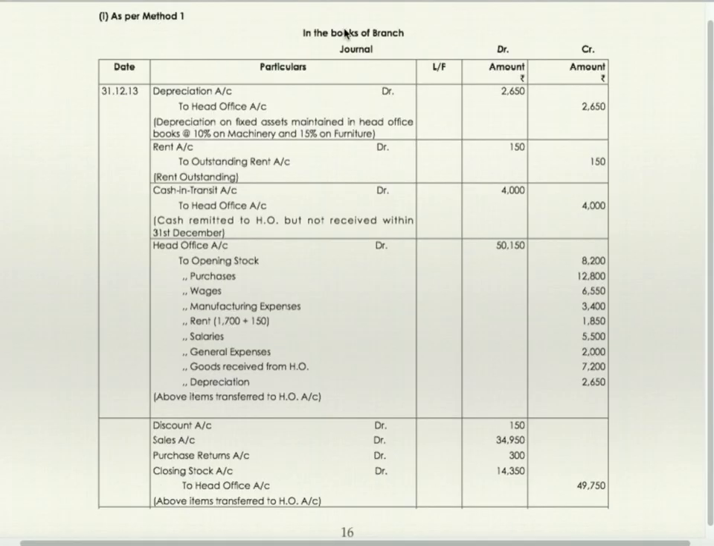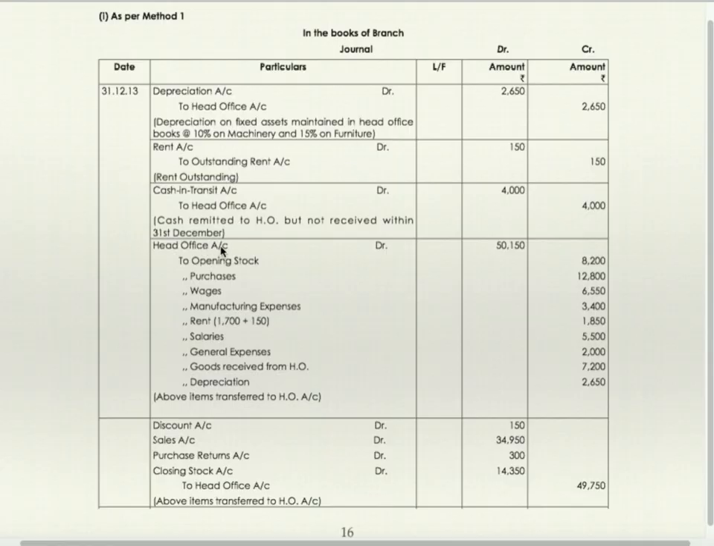As per the first method, in the books of branch, on 31st December 2013, depreciation account debit to head office 2,650, depreciation on fixed assets maintained in head office books at the rate of 10% on machinery and 15% on furniture. Rent account debit to outstanding rent, entry for outstanding rent. Cash in transit account debit to head office, cash remitted to head office but not received by 31st December.